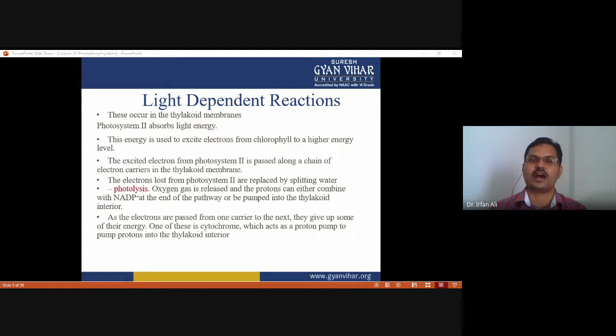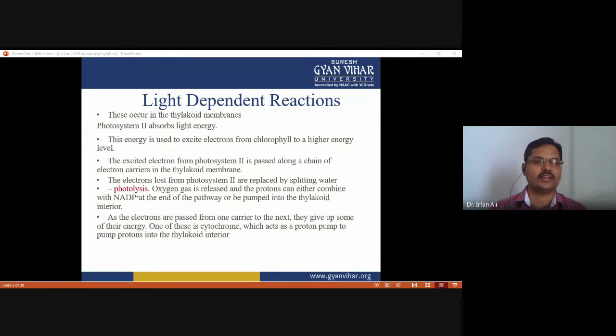When the electrons are excited, they pass on to the electron carriers present in the thylakoid membrane, so a hole is created in photosystem II. That electron hole is filled by the splitting of water in the presence of light. When the water molecule is split, it produces oxygen, as well as H ions and electrons, and this electron fills the hole created by the excited electron that goes on to the electron carrier chain in the thylakoid membrane.